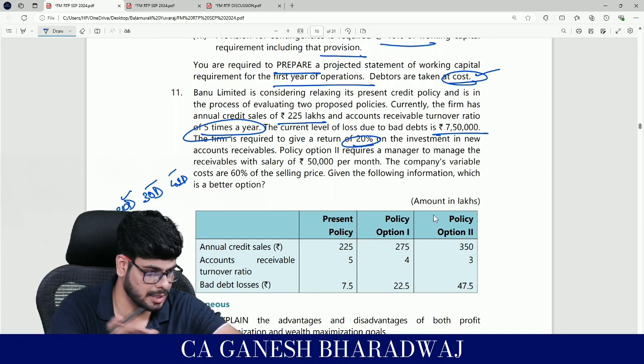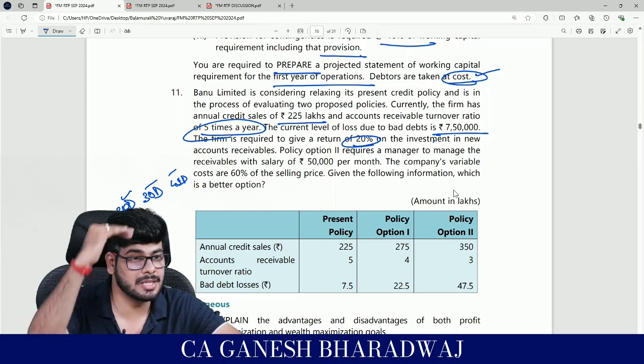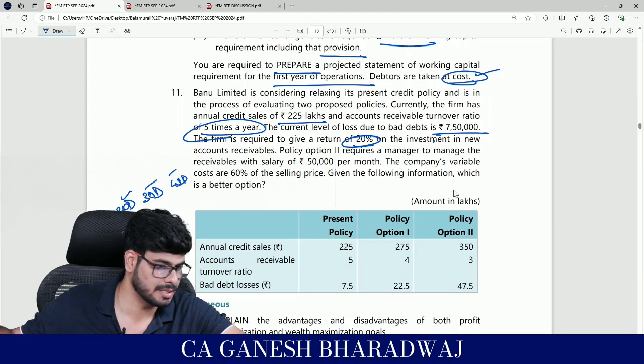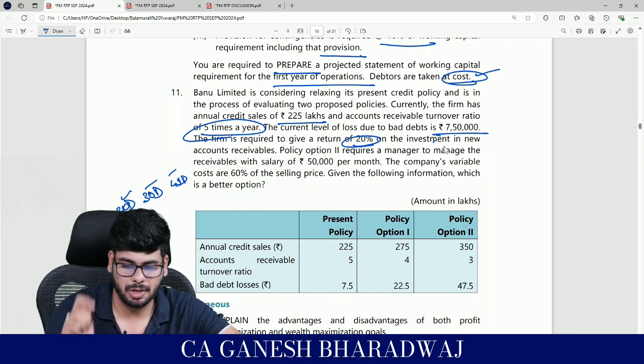Required rate of return is basically your cost of capital, right? What is required is at least your cost, correct? That is the meaning of that. Yes, the hurdle rate, as we saw in a previous question.